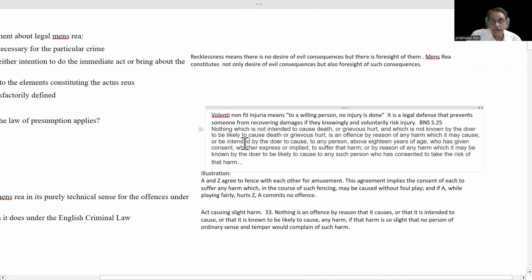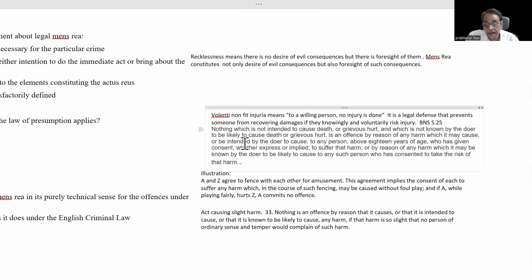Example, if two persons are ready to do boxing, during that boxing one person meets with an accident, he receives injury. Then that person cannot say the person who inflicted the injury is guilty, because he has willingly taken that risk.